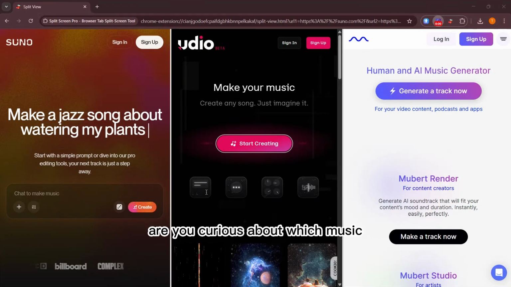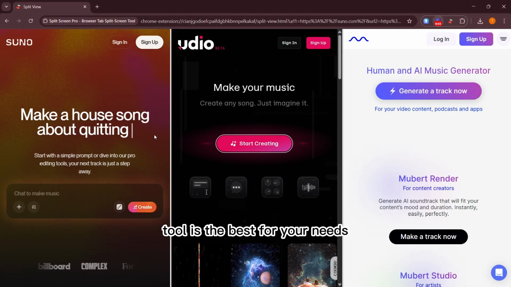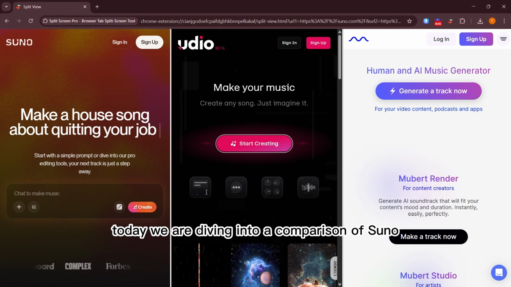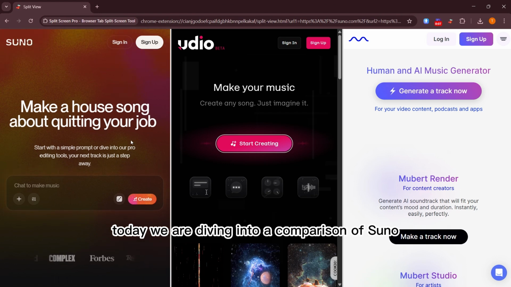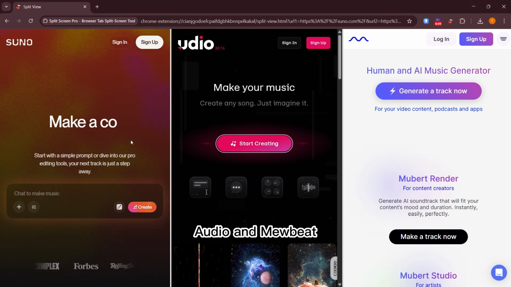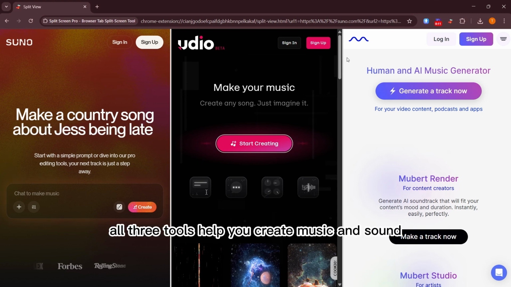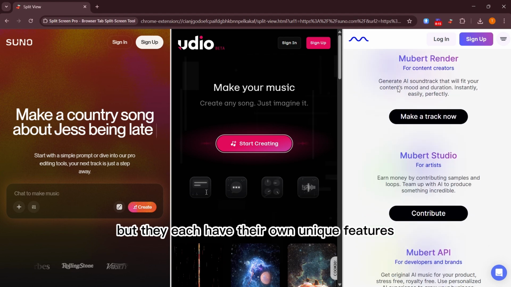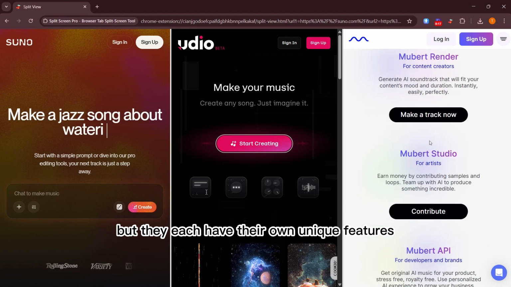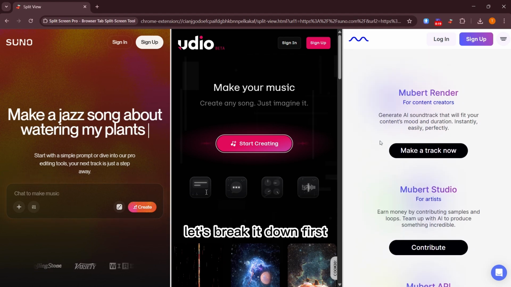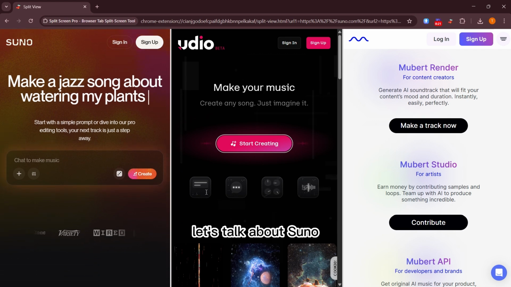Are you curious about which music tool is the best for your needs? Today, we are diving into a comparison of Suno, Udio, and Mubert. All three tools help you create music and sound, but they each have their own unique features. Let's break it down. First, let's talk about Suno.